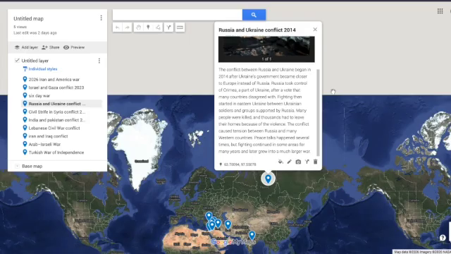Fighting then started in eastern Ukraine between Ukrainian soldiers and groups supported by Russia. Many people were killed, and thousands had to leave their homes because of the violence. The conflict caused tension between Russia and many Western countries. Peace talks happened several times, but fighting continued in some areas for many years and later grew into a much larger war.